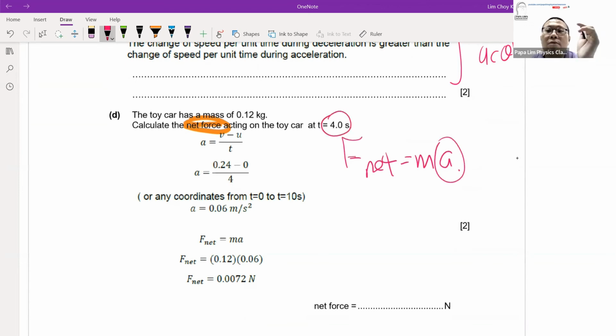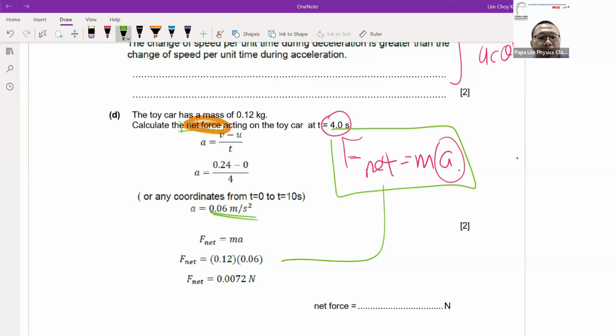So basically, I need the gradient of that line. You can use the gradient formula, or you can use the acceleration formula, final minus initial, divided by change in time. If you substitute the correct values, you should get the answer to be 0.06 meter per second square. Then after that, remember, you don't just end here. The question needs you to calculate the net force. So the next calculation, you use Newton's law to calculate the net force, which is just ma.